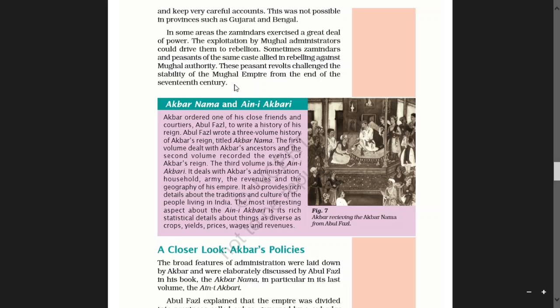Let us see. The broad features of administration were laid down by Akbar and were elaborately discussed by Abul Fazl in his book the Akbarnama, in particular in its last volume, the Ain-i Akbari.